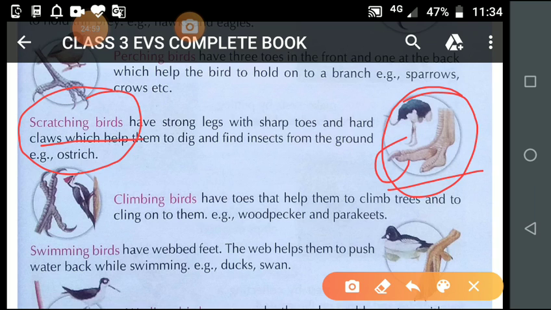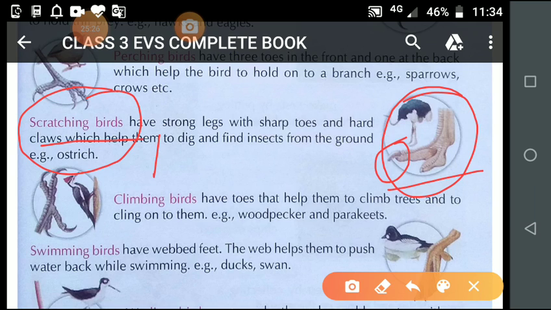They do it with their claws. Is it clear? So they dig the ground for food, like insects or seeds. From the ground, what do they eat? They eat insects or seeds. Is it clear? So these types of birds are known as scratching birds.